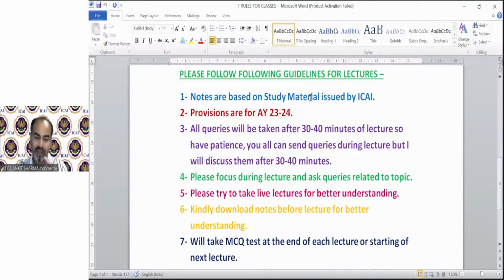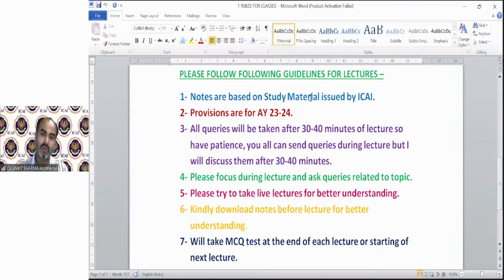I have uploaded some more notes yesterday night also. Initially, I uploaded assignment 1 for PGBP, that was from page number 1 to 46, and yesterday I uploaded from page number 47 till 83. Some students were asking me again and again, sir, the notes are not on the portal. That is wrong. Notes were always on the portal.